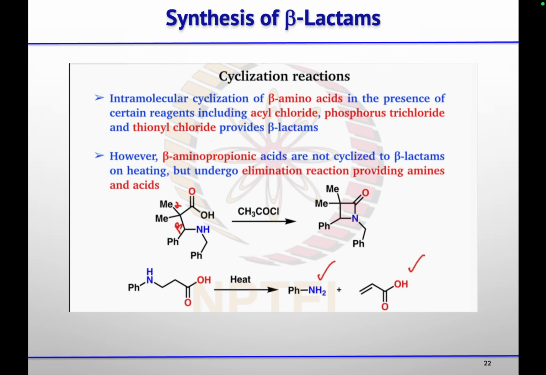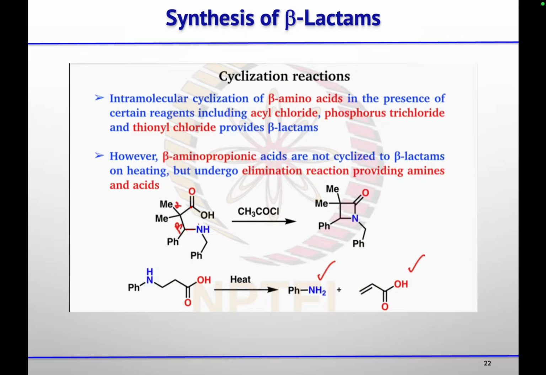Now, how can one do the cyclization reaction? If in a molecule you have this beta amino acid, with respect to the acid, this amino group is present at the beta position, and then that acid you will convert to the acid chloride, or some leaving group you will attach to that carbonyl carbon.